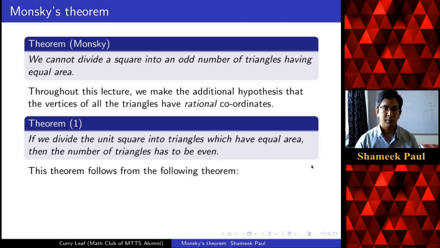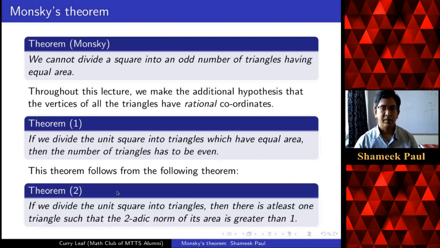Theorem 1 will follow from another theorem, which we call theorem 2. It says that if we divide the unit square into triangles, then there is at least one triangle such that the two-adic norm of its area is greater than 1.